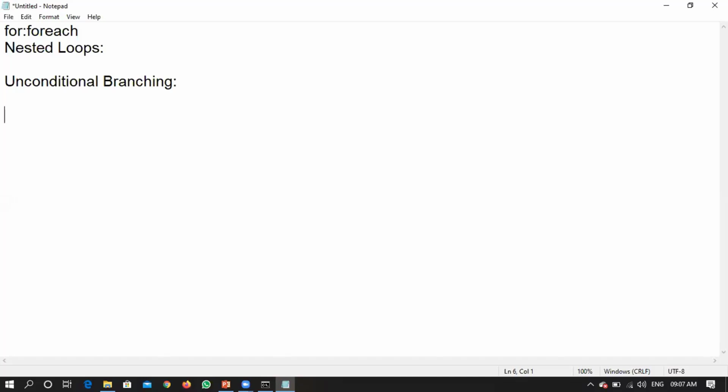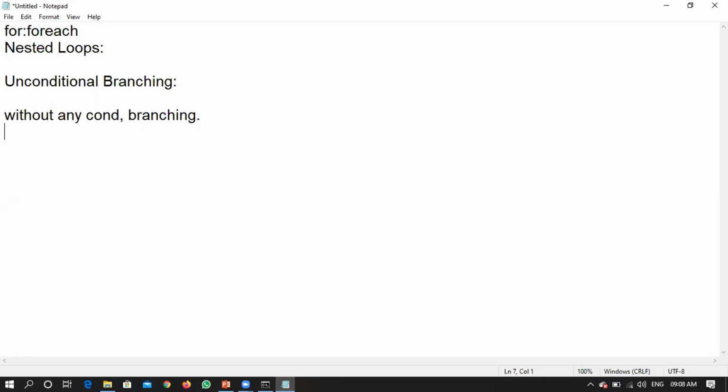This is something like without any condition. Without checking any condition, if you are performing a branching, then it is called unconditional branching, right?